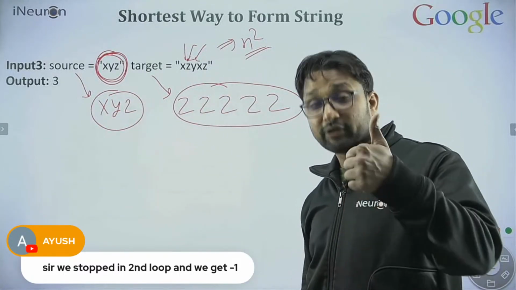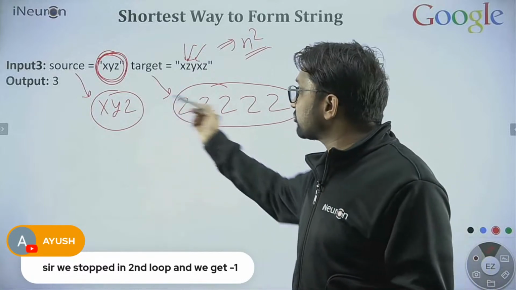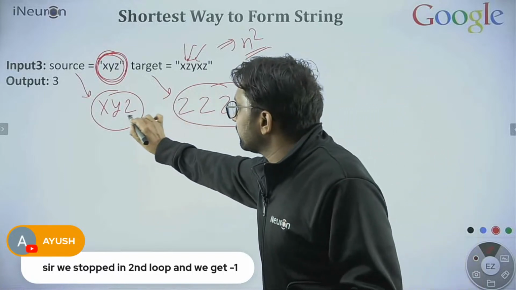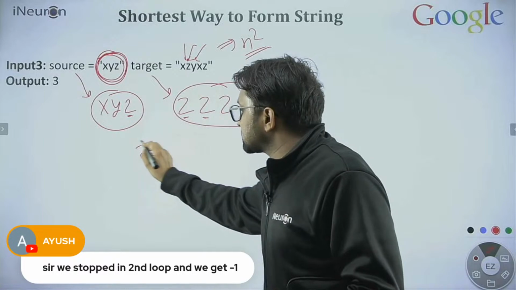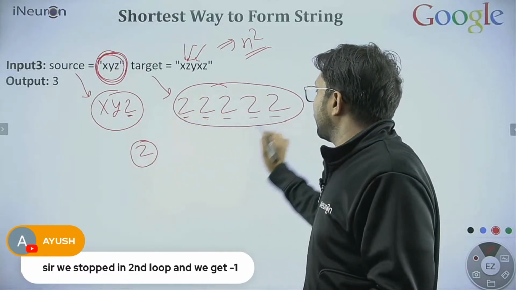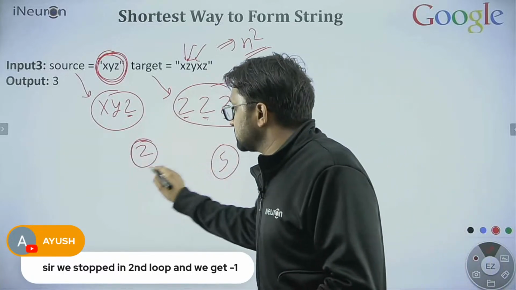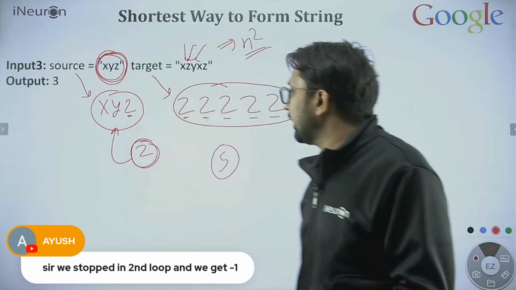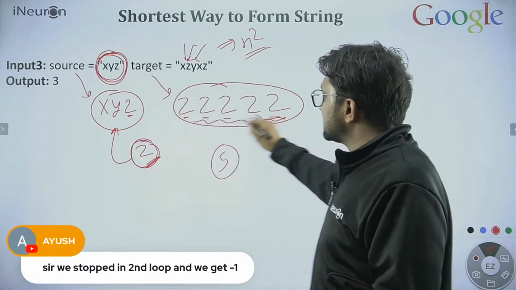First of all, yes, we can generate. Second question, how many minimum substrings are required to generate this? You can see here, every time only one Z substring will be considered. So one substring, two, three, four, five substrings will be required. And what is the substring? Z only. Z is a subsequence of this string. Okay, so five subsequences are required to generate this target string.